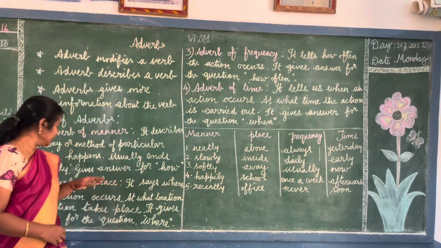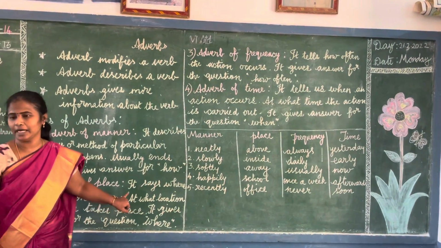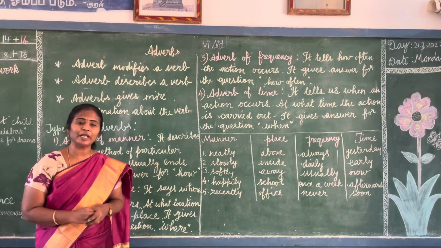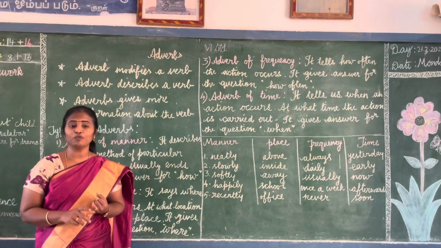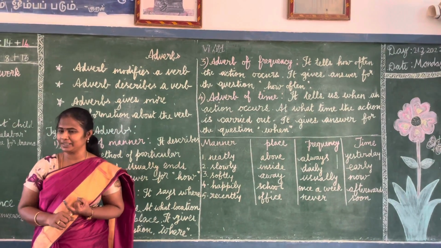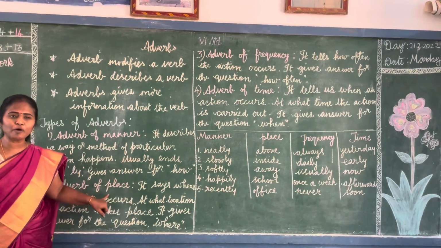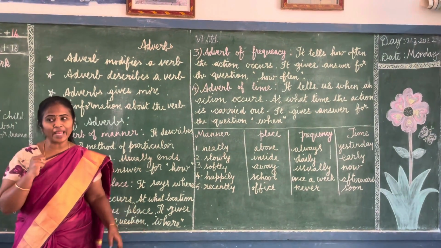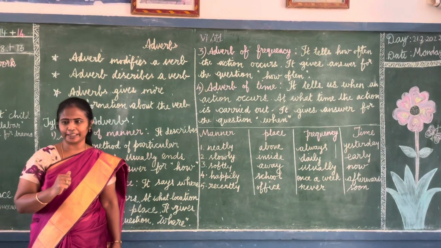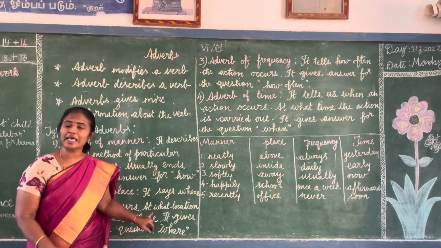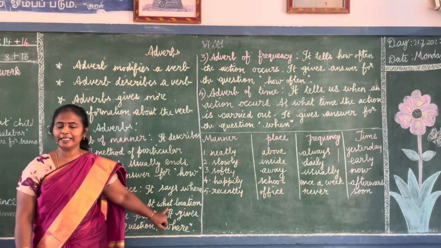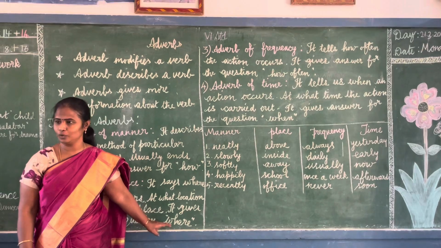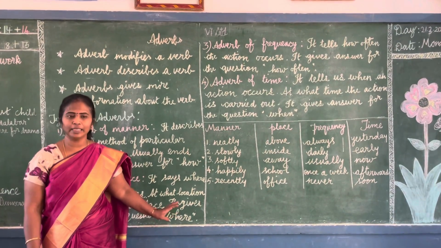Next, adverb of place. It shows the place of action. Adverb of place tells us, describes where the action takes place, at what location. So it gives the answer for the question where. Where did the action take place? At what location the action takes place?